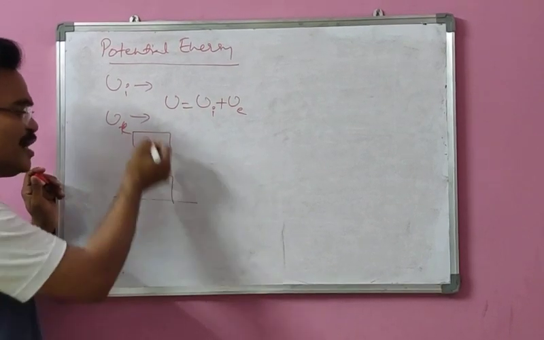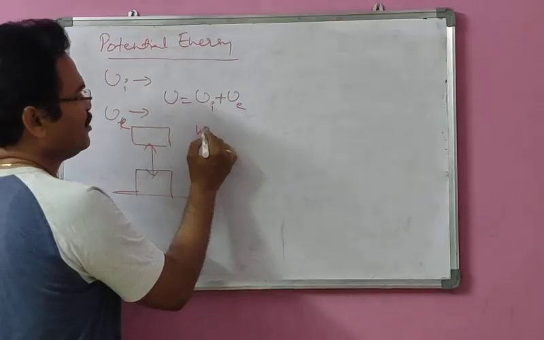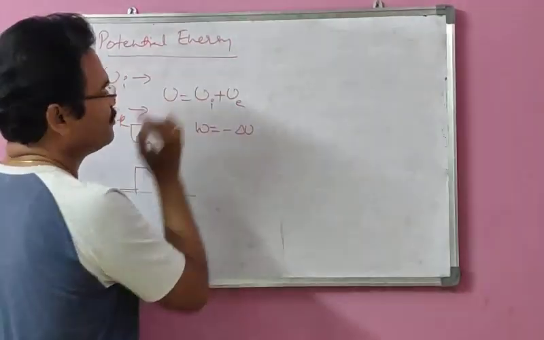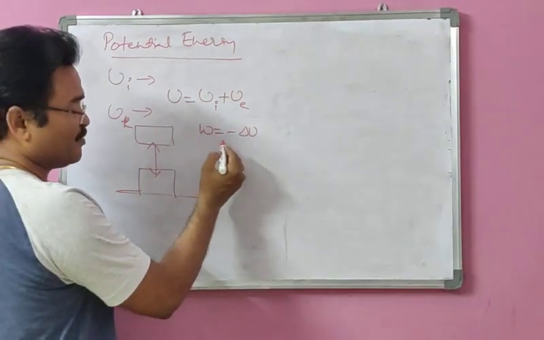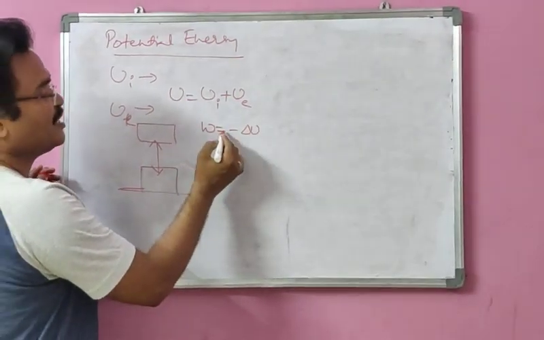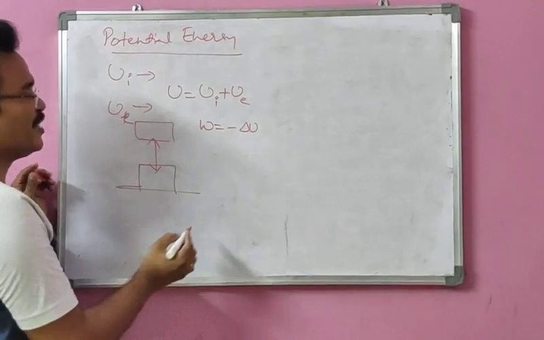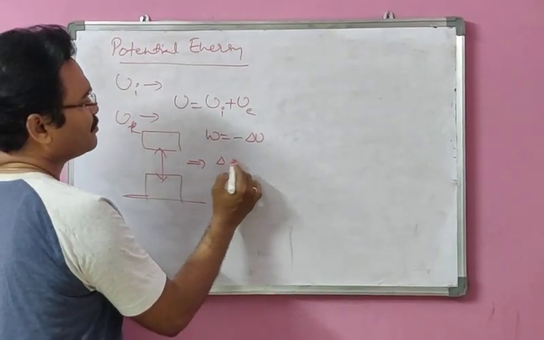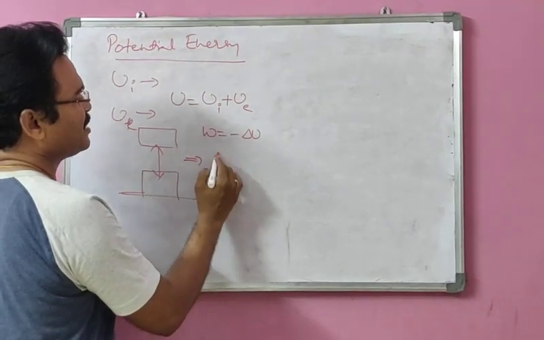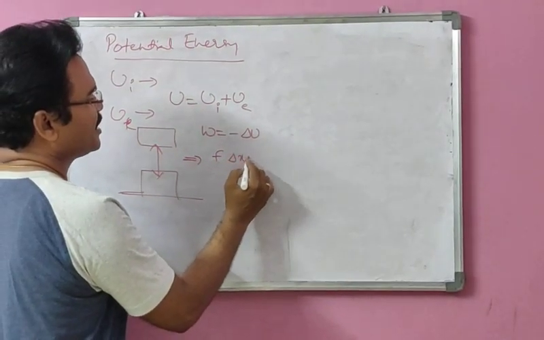Because it is going away from the earth, we can write W equal to minus delta U, that is, the work done is negative. This is the conservative field definition of potential energy. Potential energy versus conservative field. But we can also write W equal to F delta S, or F delta X.